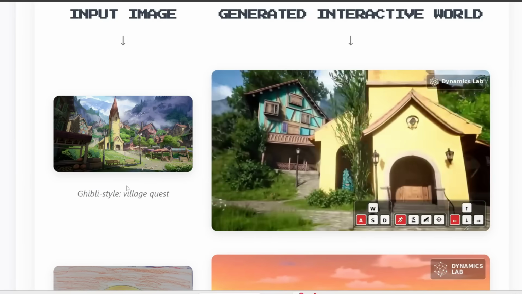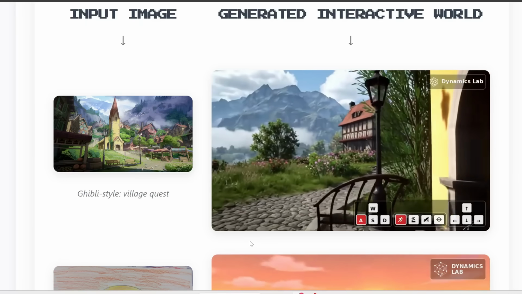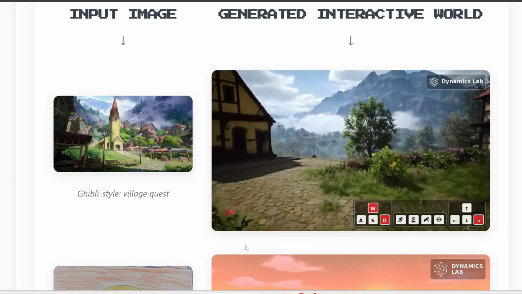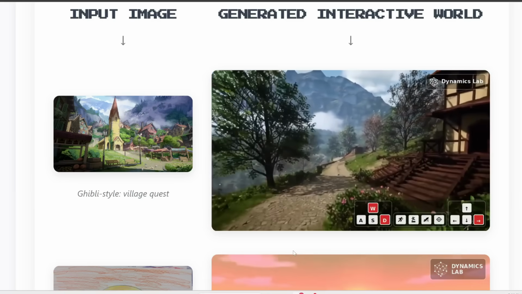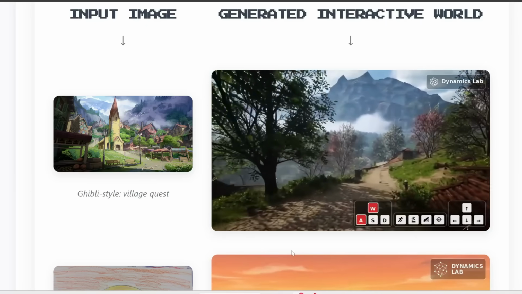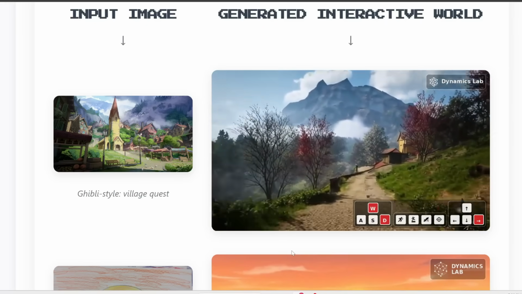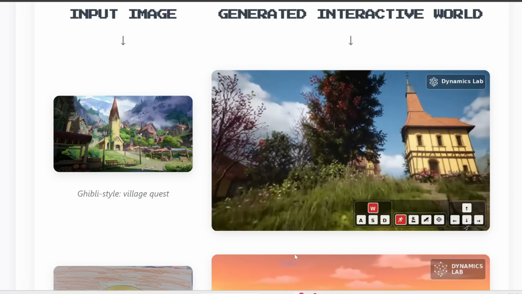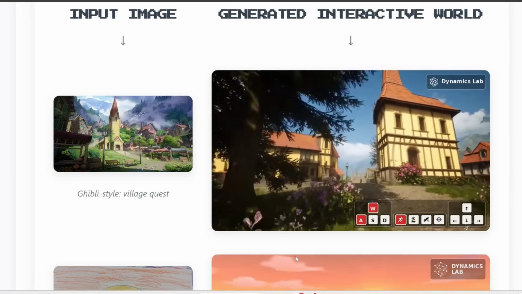So for example, you can press the WASD or arrow keys to move around. Plus, there are also buttons for you to run or jump or attack or aim. And notice how good the quality is. The crazy thing is that this entire world is generated in real time as you walk around. Previously it took such a long time to generate just a few seconds of video, but now we already have this interactive video generator which can respond to your key presses.